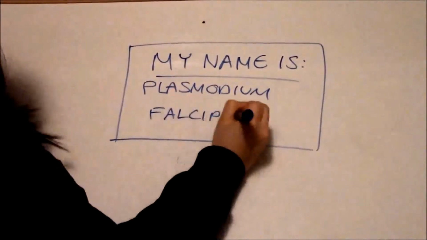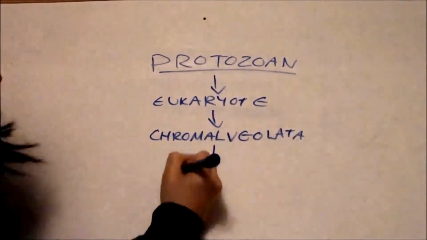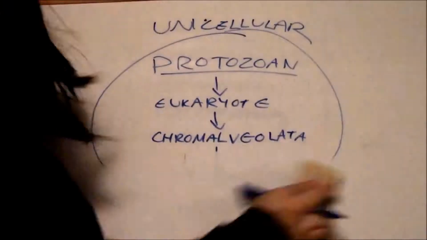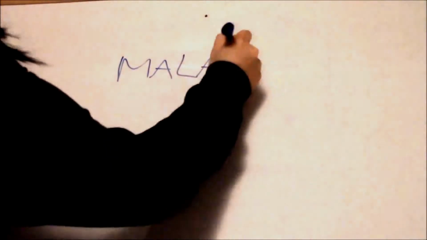Hi, my name is Plasmodium falciparum. I am a protozoan, which is a unicellular eukaryotic organism of the phylum Apicomplexa of the supergroup Chromalveolata. What do I do? Cause malaria!